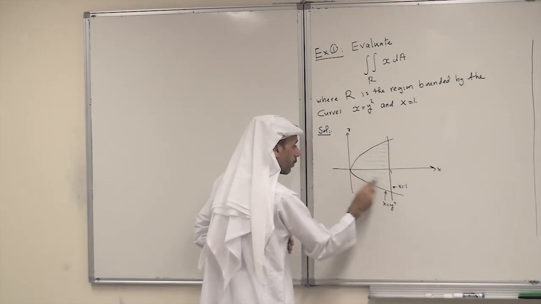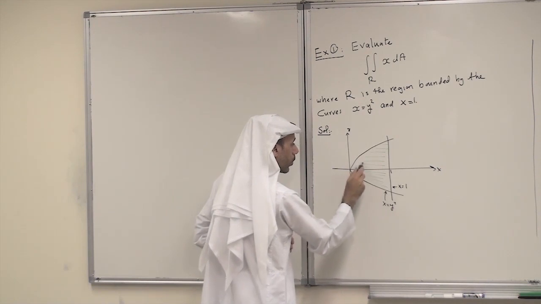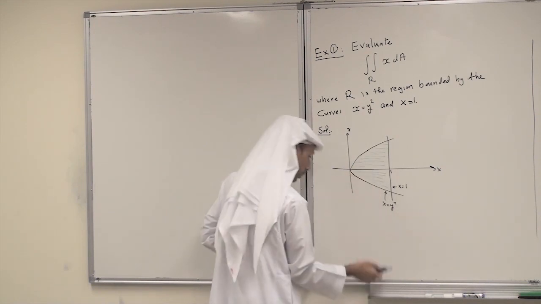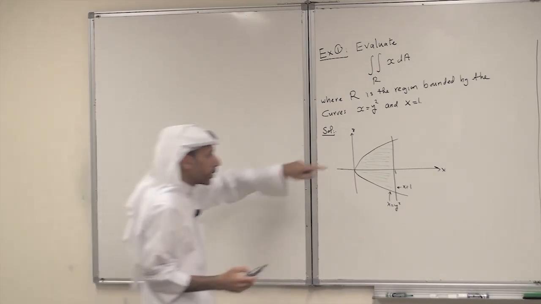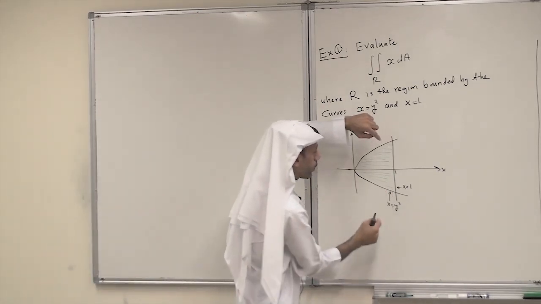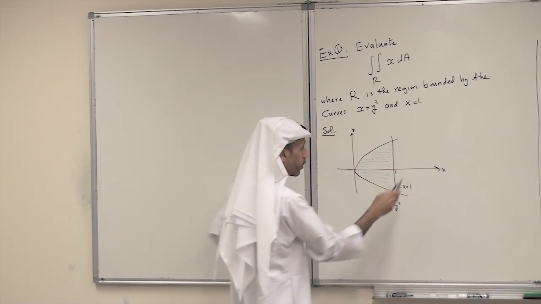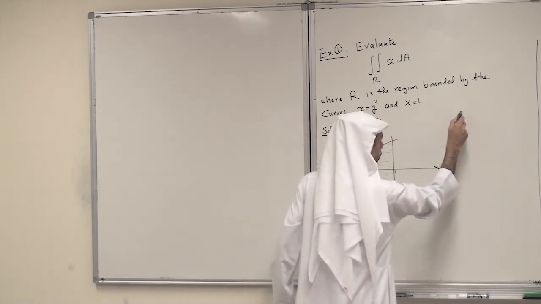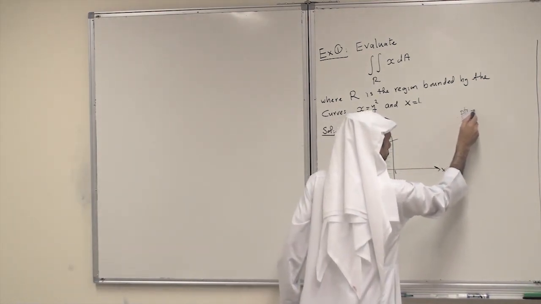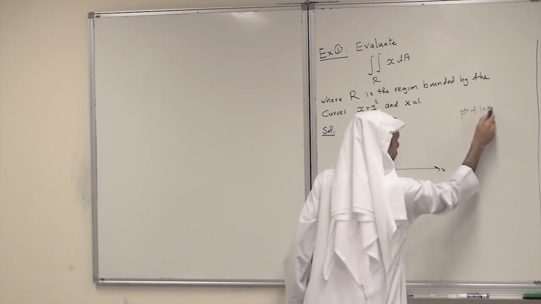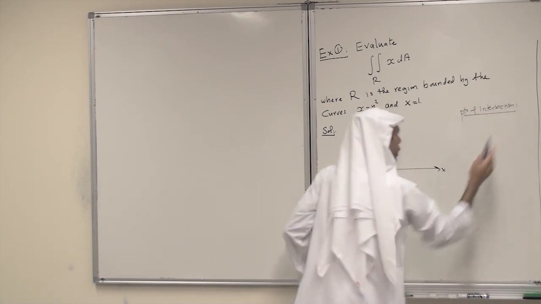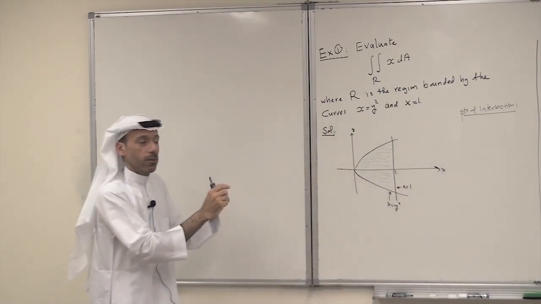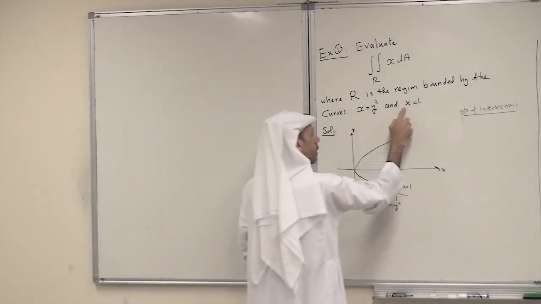It is bounded between a vertical line and a horizontal parabola. We notice here that there are two points of intersection, so it is better to find these. Here we set the two equations together: x equals y squared and x equals 1.